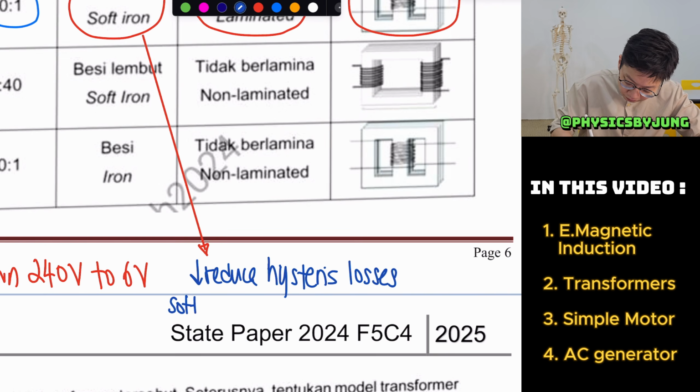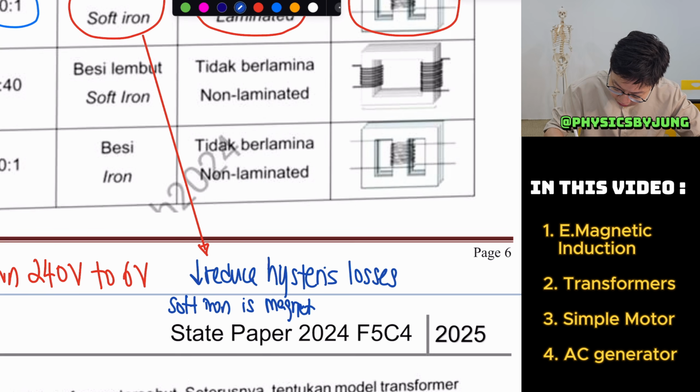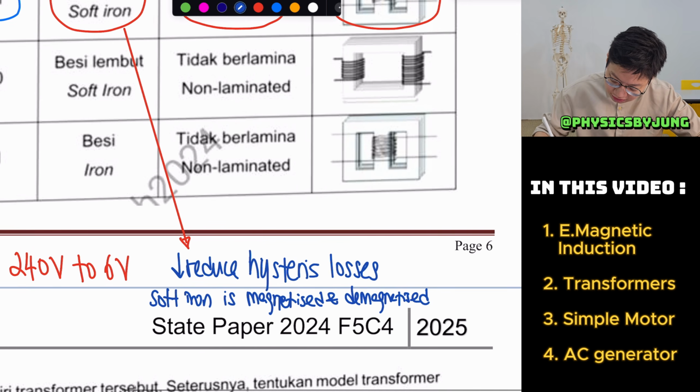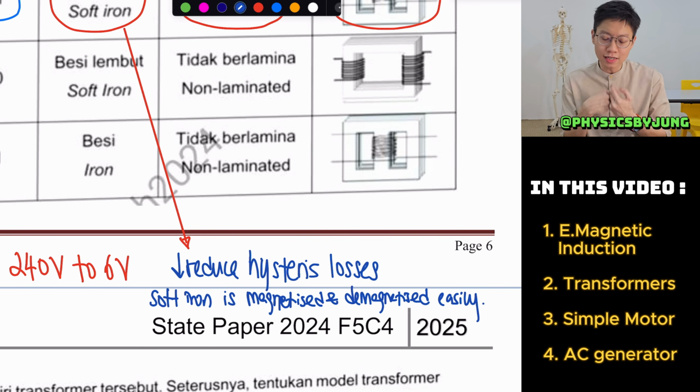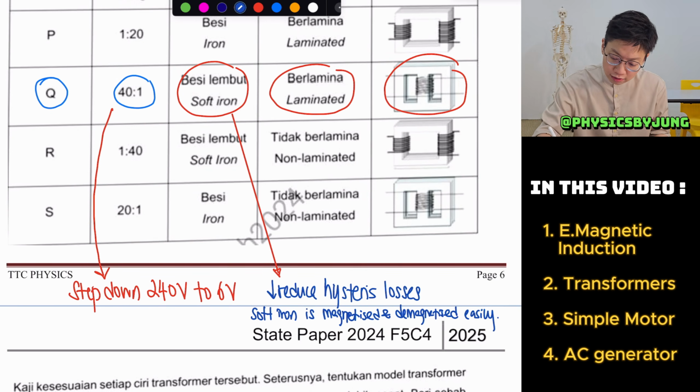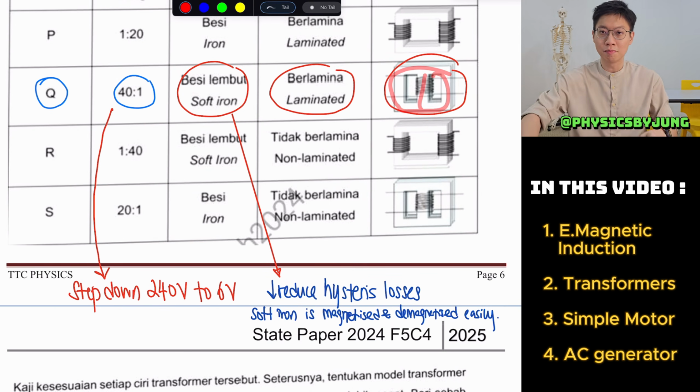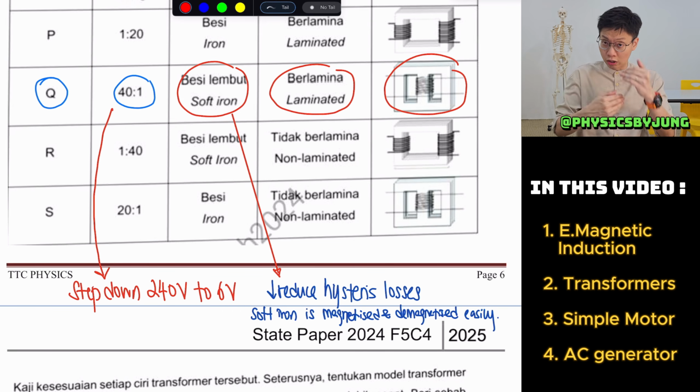Because your soft iron is magnetized and demagnetized easily. Hysteresis is something to do with the material, because your soft iron core needs to be magnetized and demagnetized. It becomes a magnet due to the changing magnetic flux, then it reduces its magnetism.